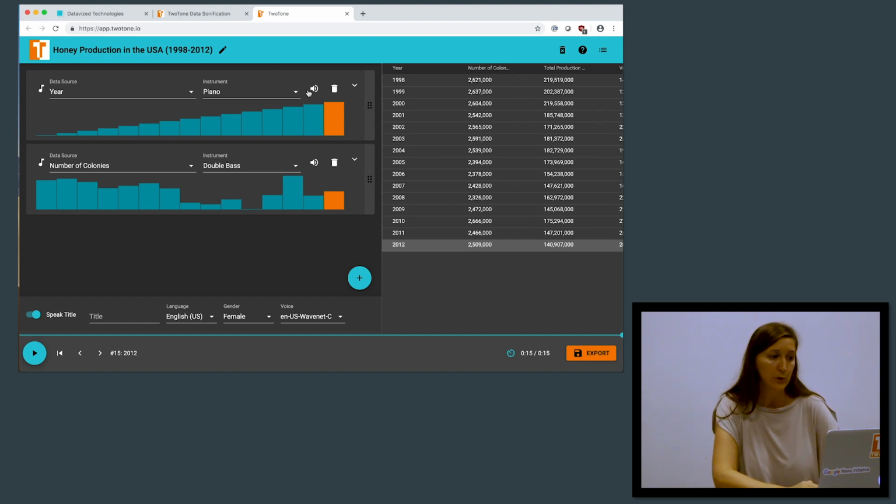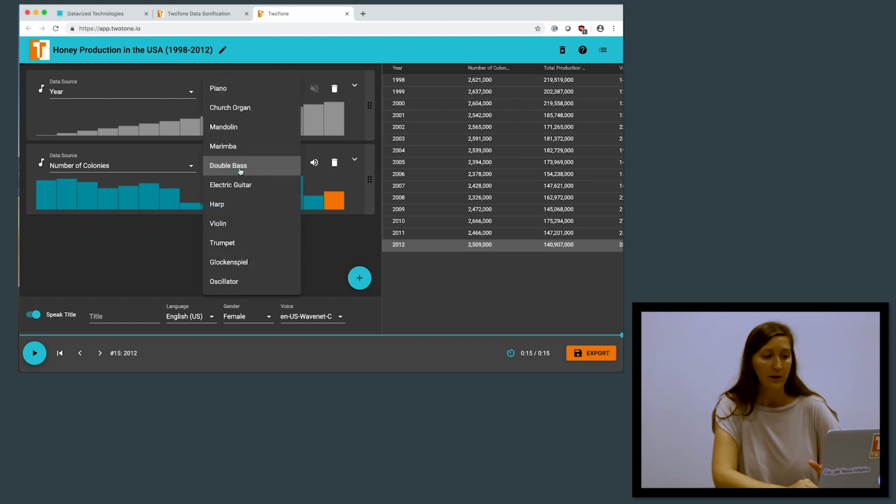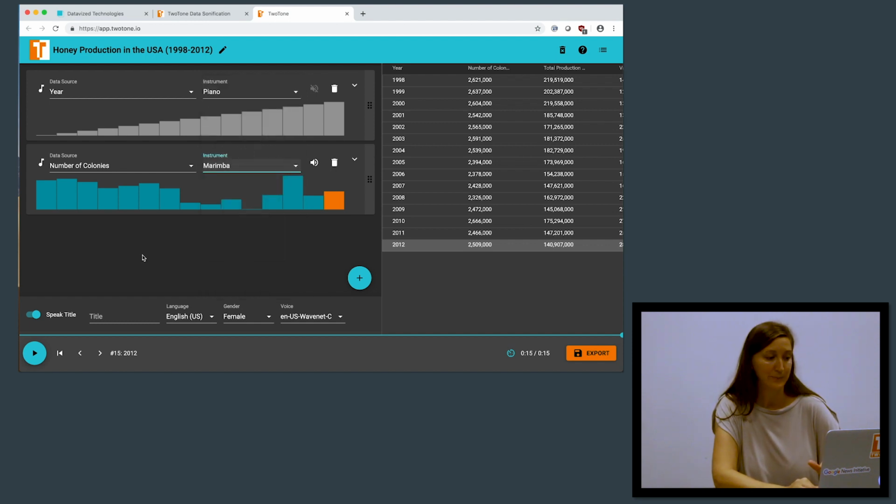So let's mute our year and play the number of colonies. In this case, the double bass is a default, but I'm going to go ahead and change that to a marimba instrument, switch it up a little bit, and we'll hit play. And you can see in the data preview, we can follow the numerical value through the data graph here, and also, of course, listen to each data point being sonified.